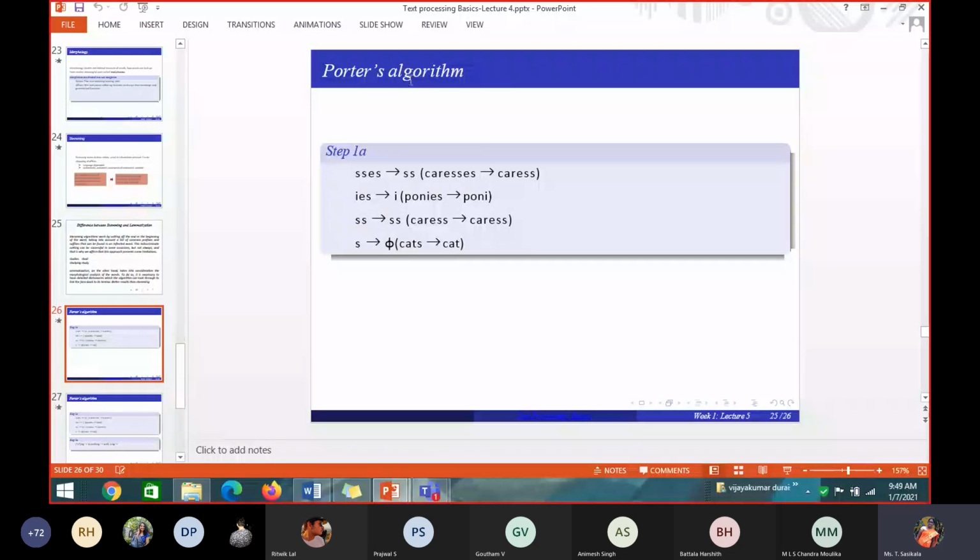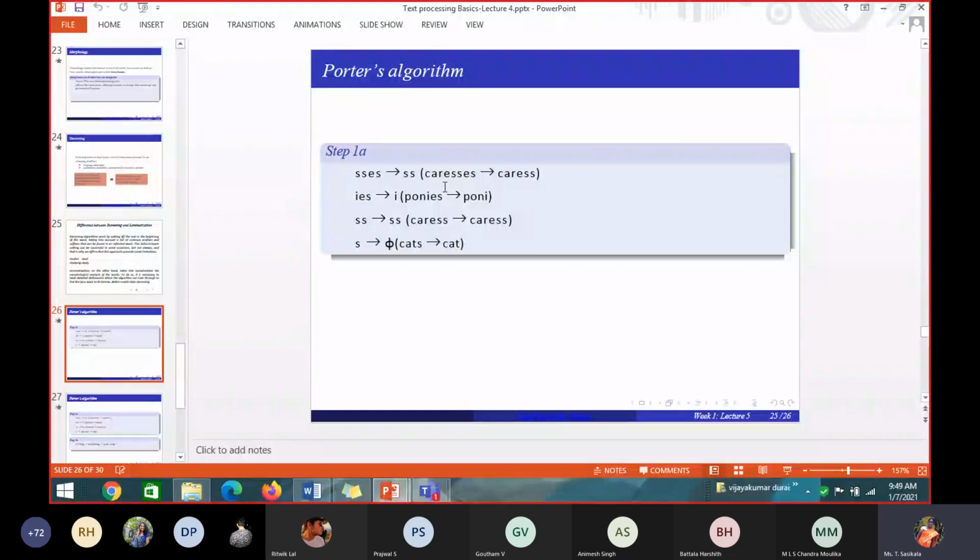In the Porter's algorithm, they have written a rule like this, taking into consideration different suffixes and affixes. In some cases it will give a correct result, and in some places it will not give a correct result, because it is not based on the dictionary but on the morphology. It is not based on the internal structure of the word.